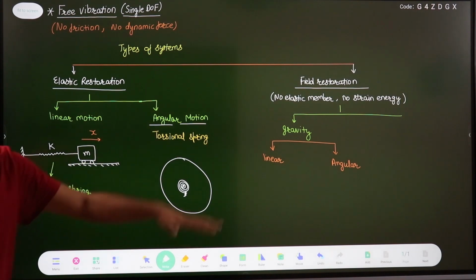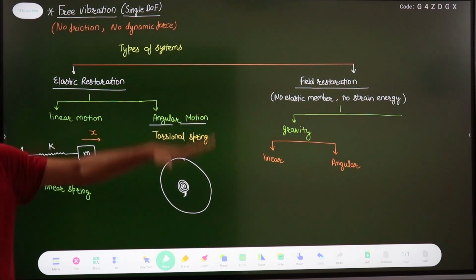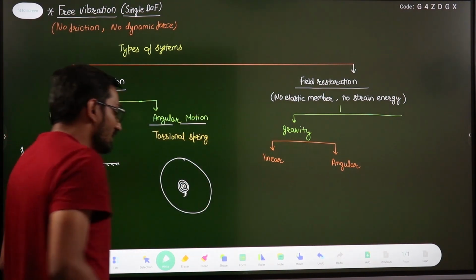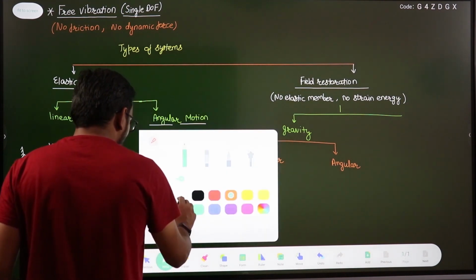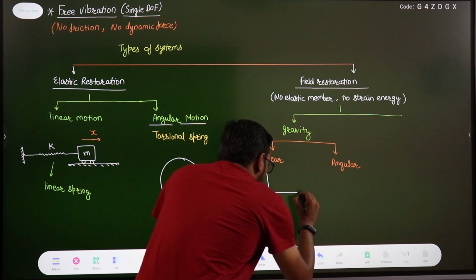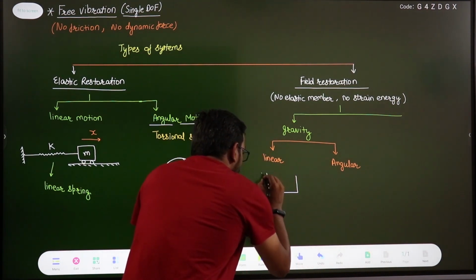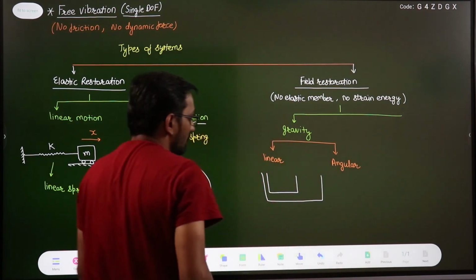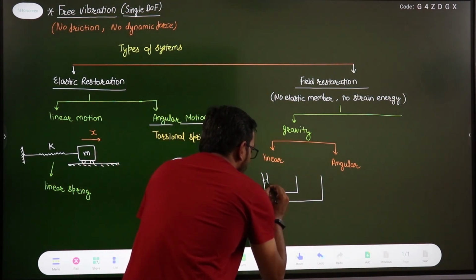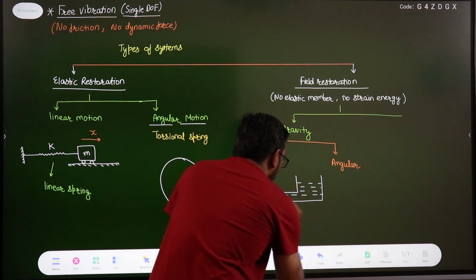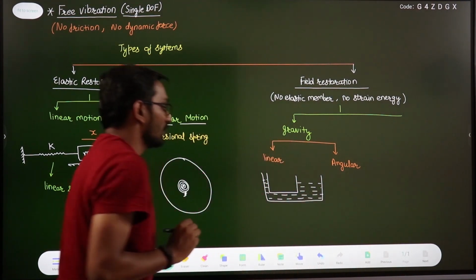Linear system means when the motion is linear translation. In the angular motion, the system will be rotating, right? For example, suppose we have a U-tube manometer. We already discussed the U-tube manometer in our fluid mechanics. Suppose this is a U-tube manometer in which we have some fluid filled here.